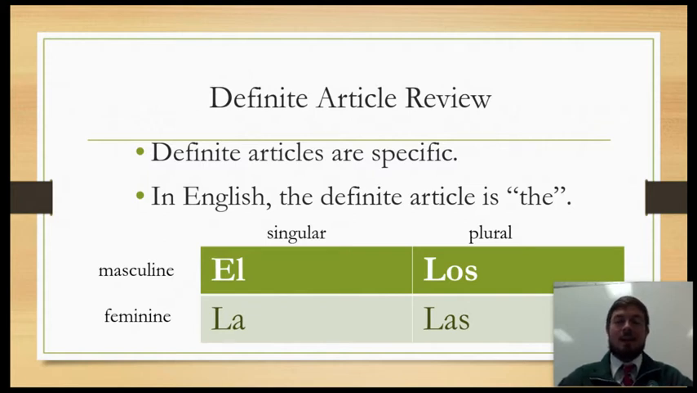Masculine is el and los. Feminine are la and las. Now, el is the singular masculine. Los is the plural masculine. La is the feminine singular, and las is feminine plural. Okay, so they all four mean the.